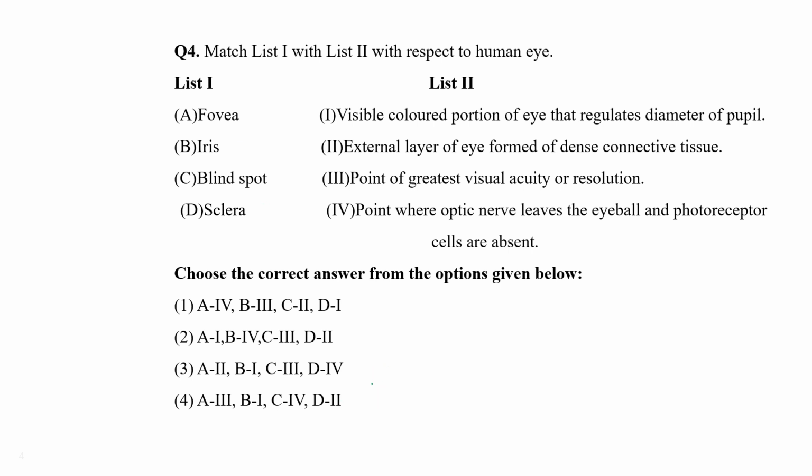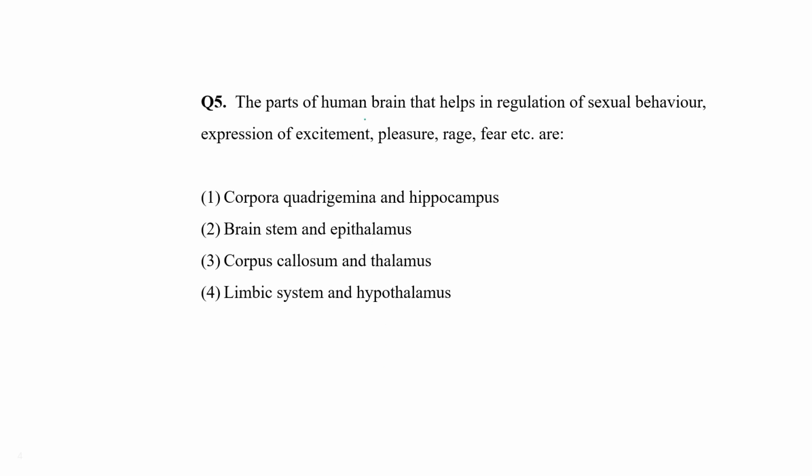Next, question number 5. The part of human brain that help in regulation of sexual behavior, expression of excitement, pleasure, rage, and fear, etc. are: corpus quadrigemina and hippocampus, brainstem and epithalamus, corpus callosum and thalamus, limbic system and hypothalamus. Which part of our brain it actually help to regulate sexual behavior, expression of excitement and pleasure? Take 5 to 10 second time, then we will discuss the correct answer.